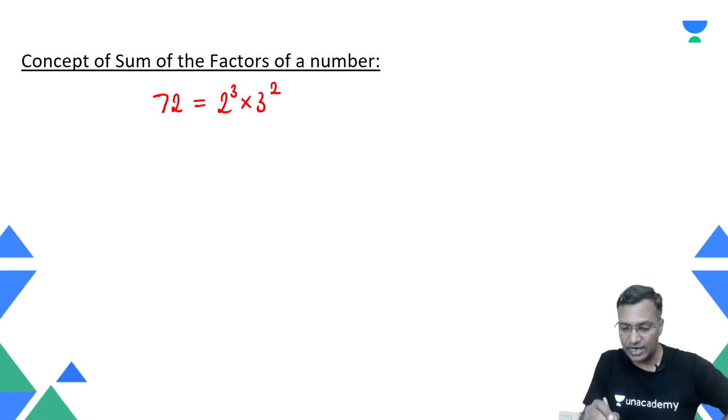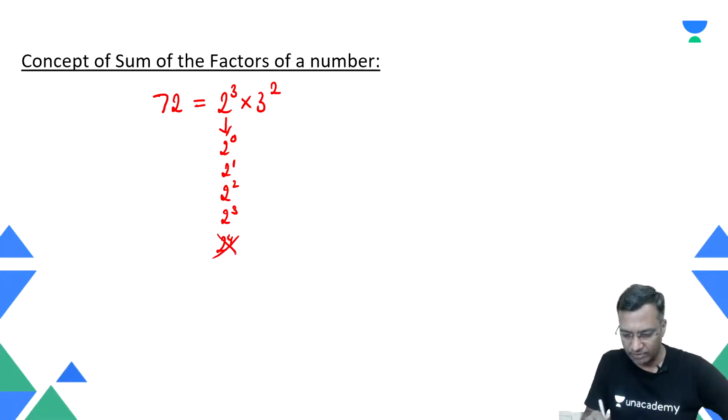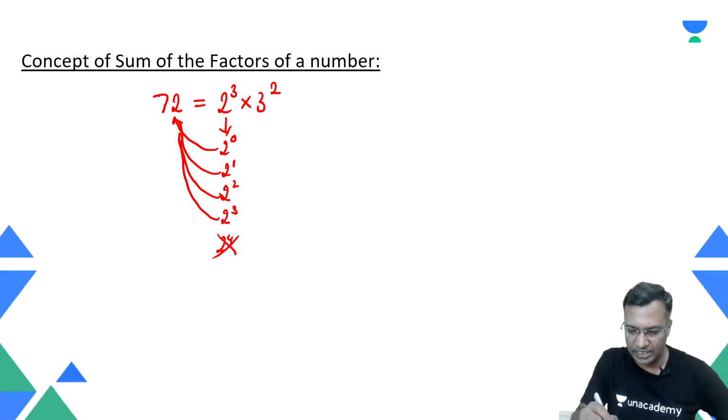From there, what did we write? We said that if it is 2 raised to power 3, 2 power 0 divides, 2 power 1 divides, 2 power 2 divides, and 2 power 3 divides, right? That's what we said to ourselves. 2 power 4 does not divide. Divides what? Divides 72. 2 power 0 divides, 2 power 1 divides, 2 power 2 divides, and 2 power 3 divides, because the highest power of 2 is nothing but 3 here.